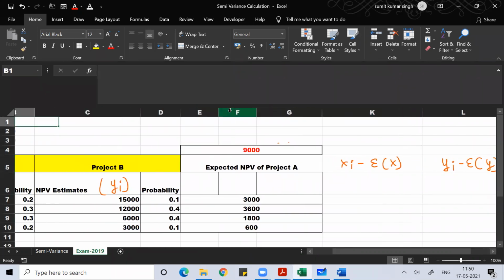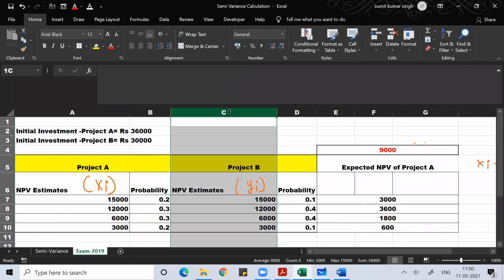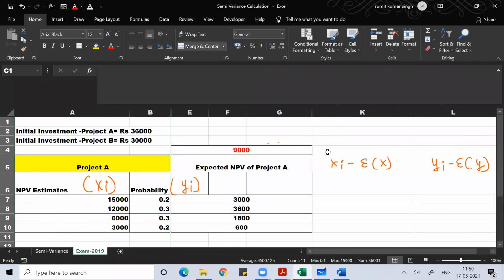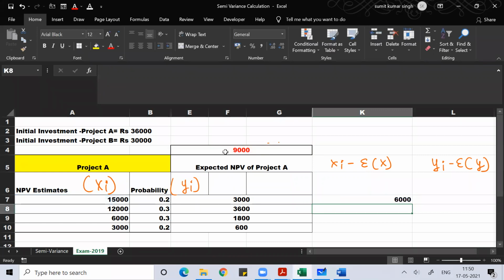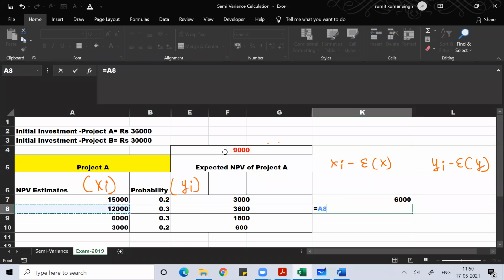So what you can do here: take the individual NPV value of project A minus the expected value of NPV of project A. I can subtract 15,000 minus 9,000, then 12,000 minus 9,000.